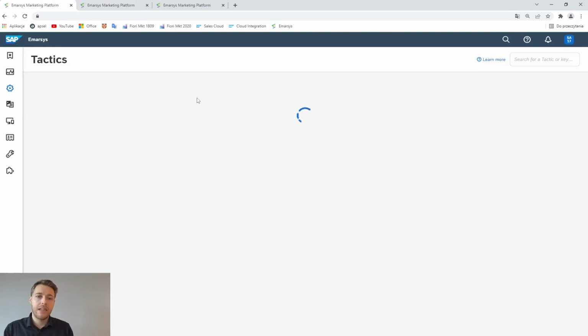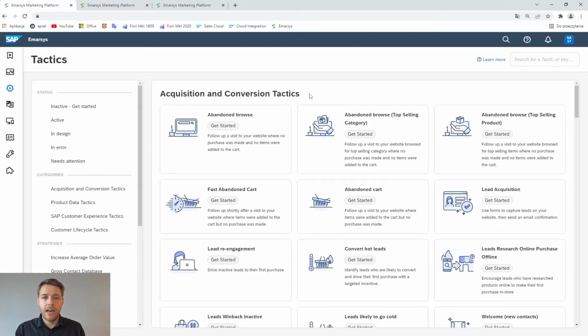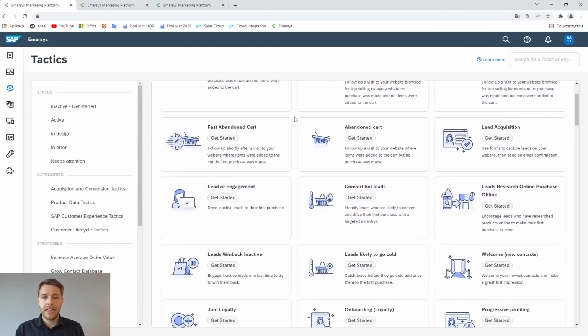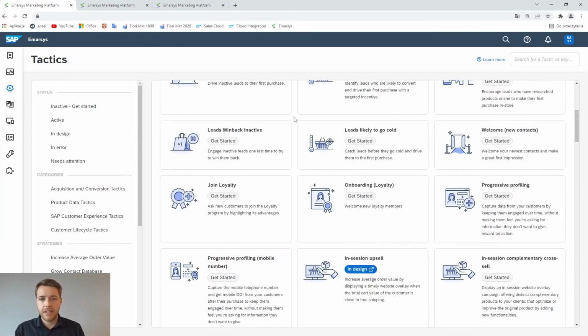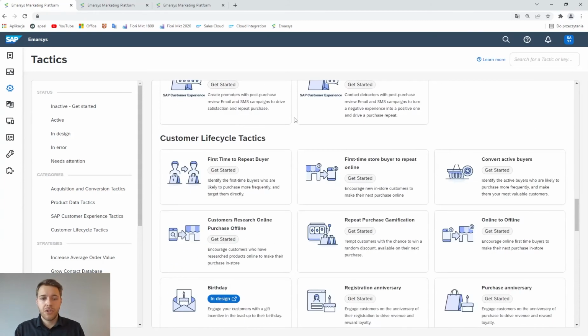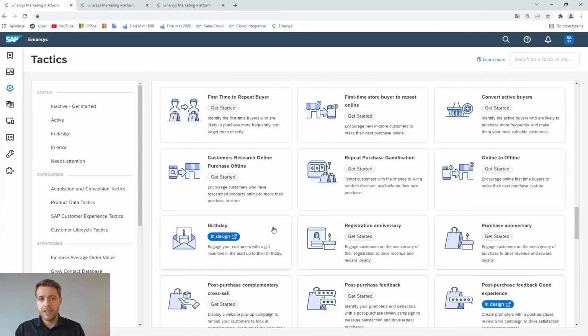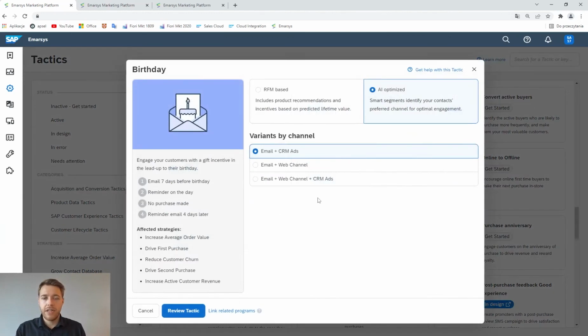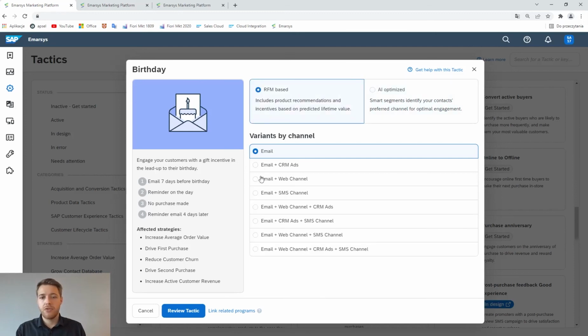So we move to tactics, and here you can see a lot of groups. This could be abandoned cart. This could be for leads that are getting cold. This could be for price drop or restocking, and also birthday. So with every one of these tactics, you can create this marketing program automatically. It could be AI optimized or not. You just have to choose what kind of channels you can use, because if you don't have, for example, an app, you won't use push notifications. So in our case, this would be email plus SMS. We can create this marketing automation.